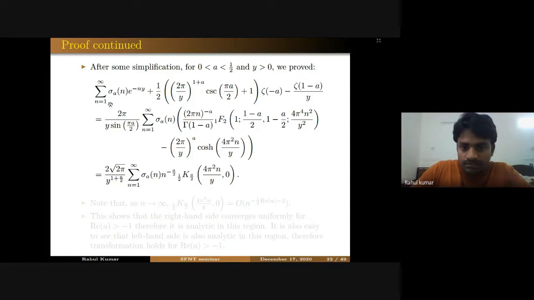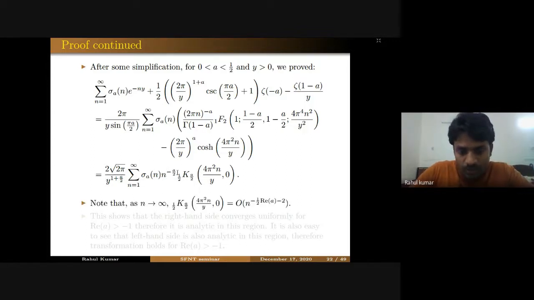One can observe that this left hand side is analytic for every a. It does have some removable singularity, but it does not have any pole. So for real part of a greater than 1, this left hand side is analytic. What is left to see is where this right hand side is analytic.